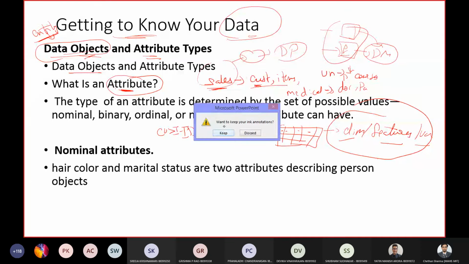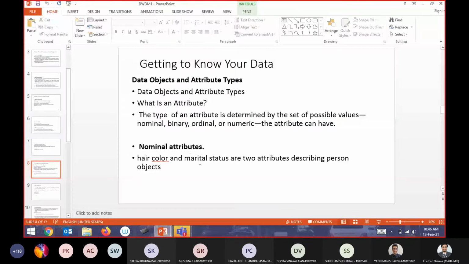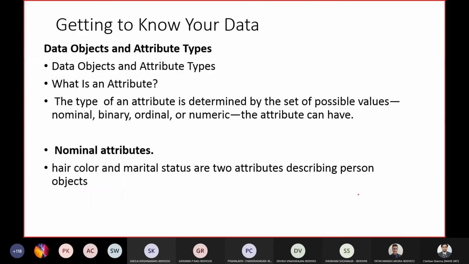Next is customer address. So these three could be the attributes of customer, which is an object type of the sales database.